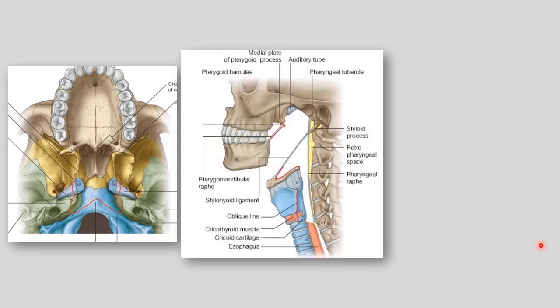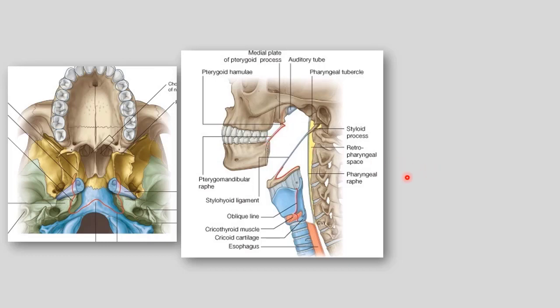This picture shows where the superior, middle and inferior constrictors are taking origin. This is from one side. We can see here this is the medial pterygoid plate, this is the pterygoid hamulus, and this is the pterygomandibular raphe. This is a fibrous band running from the pterygoid hamulus to the medial side of the mandible. This is the origin for the superior constrictor, the pterygoid hamulus and the posterior part of the pterygomandibular raphe. Remember, the anterior part of the same raphe gives origin to buccinator.